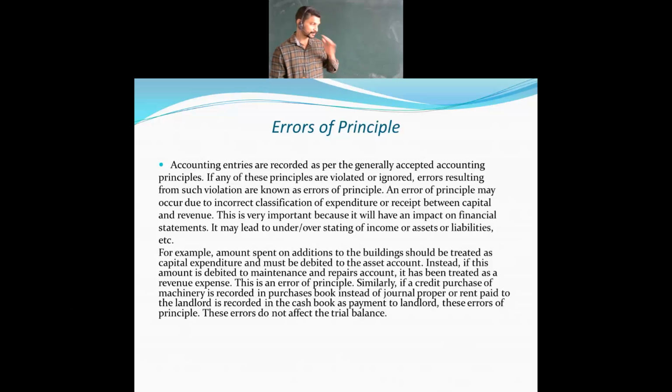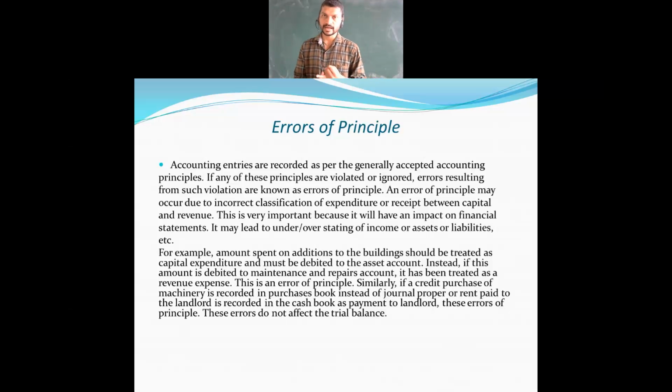Then further, there are many examples. If credit purchase of machinery is recorded in the purchase book instead of journal proper, it doesn't affect. Whatever machinery or equipment you have purchased, you have to put in the purchase book only. You can't take it to the journal proper, which we have actually discussed. जर्नल प्रॉपर में आप एंट्री नहीं ले सकते.